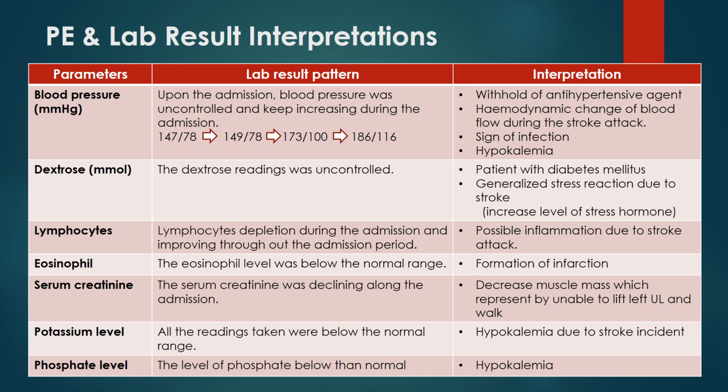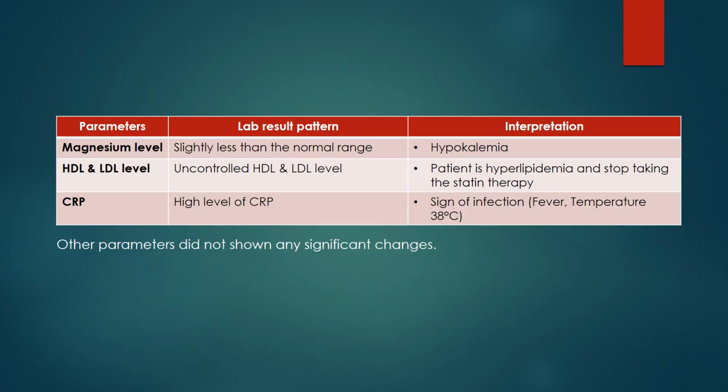For the potassium level and phosphate level, both readings are below the normal range, and this might be due to the stroke incidence itself. For the magnesium level, it shows slightly less than the normal range. This might be due to the electrolyte imbalance due to the stroke incidence.